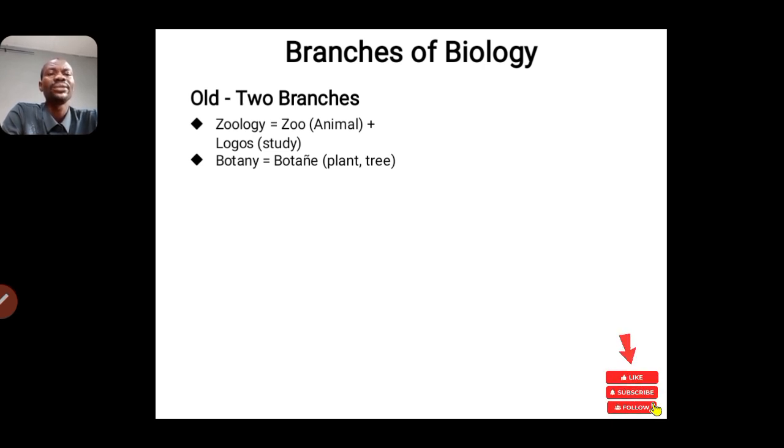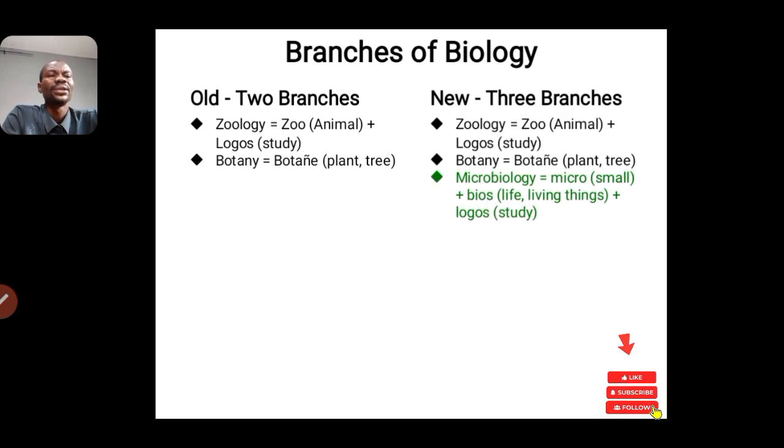Then we also have botany. Botany came from a word which means plant or tree, and because of that, botany is a branch of biology involved with the study of plants. Apart from the first two, we now have the third one, microbiology: micro, which means small, and bios, which means life or living things, and logos, which means study.